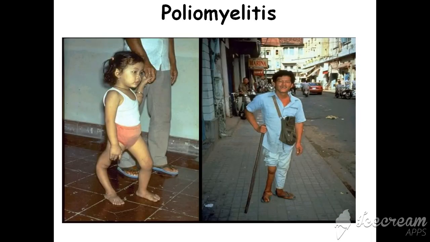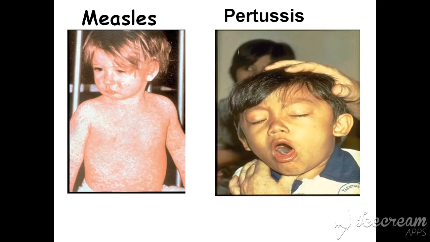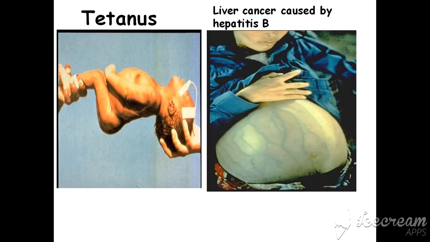Then there is the disease poliomyelitis, with the injectable and oral polio vaccines. There are also the measles vaccine, pertussis vaccines, tetanus, as well as the hepatitis B vaccine.